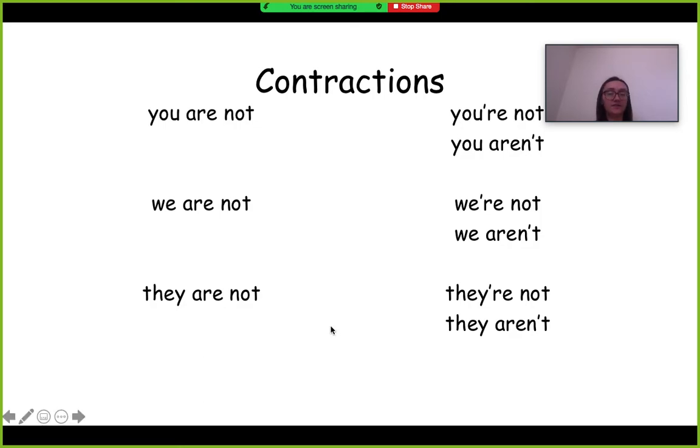You are not can be you're not or you aren't. We are not is we're not or we aren't. They are not can be they're not or they aren't, right? They're not or they aren't.